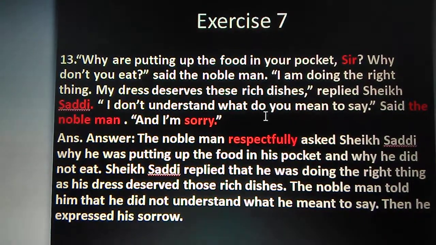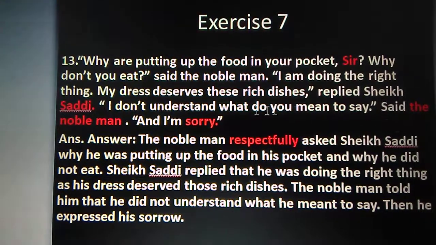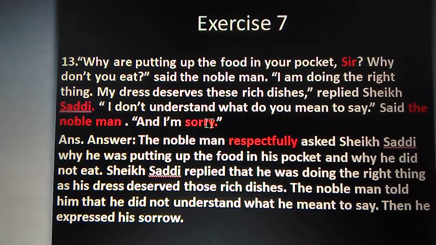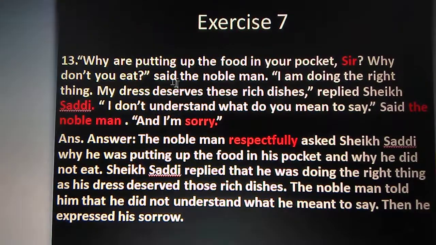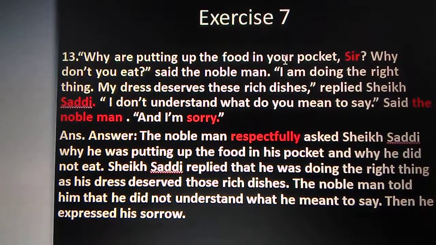I don't understand what you mean to say, said the nobleman, and I'm so sorry. So look here, why are you putting the food in your pockets?